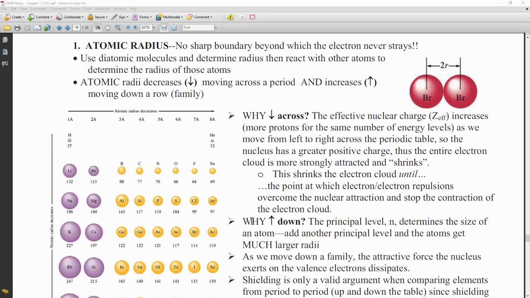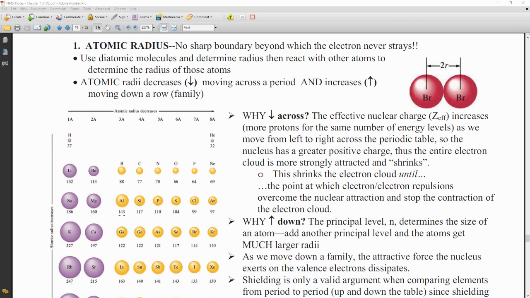So the first one we want to look at is atomic radius. And so remember, there's no sharp boundary between our atoms, but we're going to talk about radius as basically half the bond length for a diatomic molecule. That's how we would determine it. The radius for an atom is going to decrease as we move across a period. So from left to right, you can see there in period 2, when we go from lithium over to fluorine, that we are going to decrease in size. And it is going to increase as we move down a group or a family.